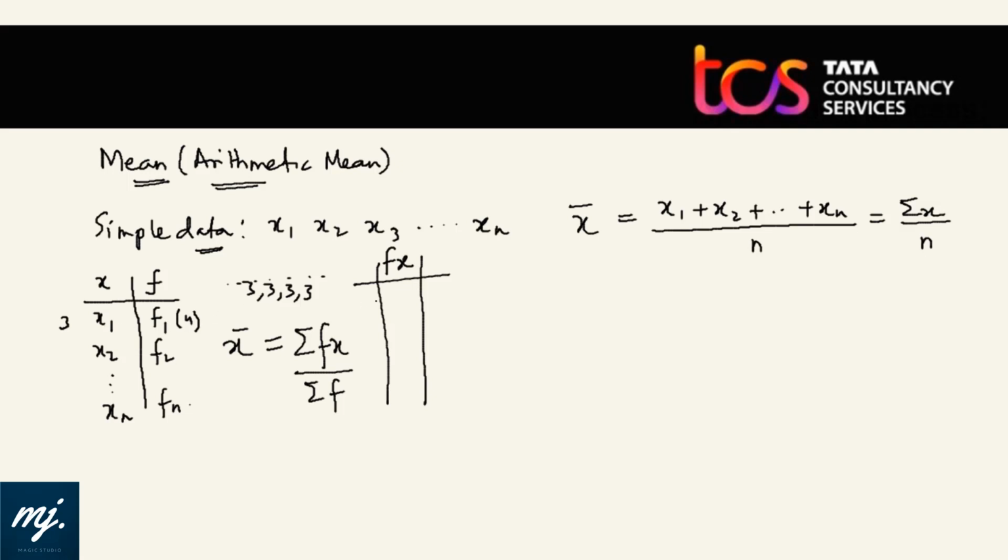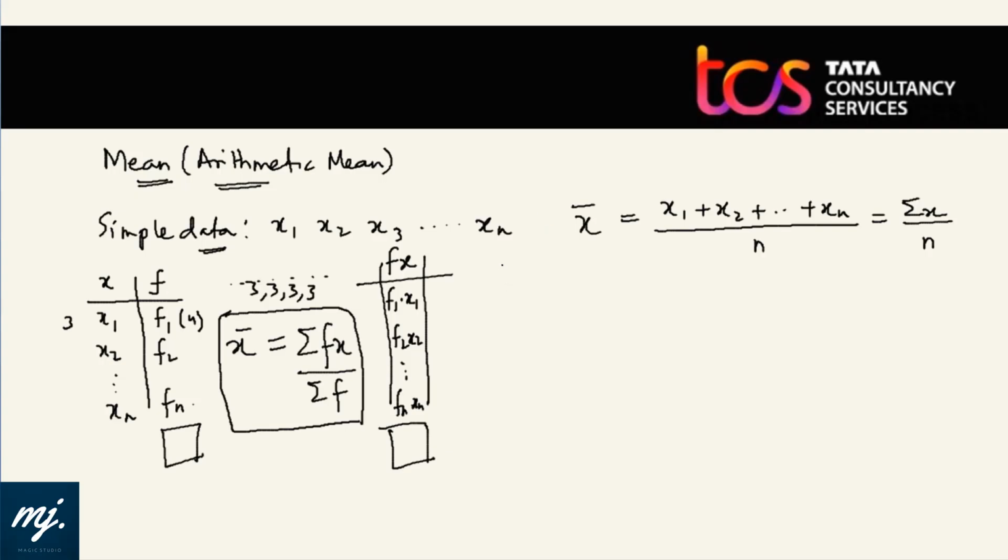The first value would be f1 x1, then f2 into x2, till fn into xn. Find the total of this column and divide by the total of frequency. You will get the mean for a weighted series. Weighted series means where variables occur one or more times. In layman's terms, we also call it a frequency distribution.